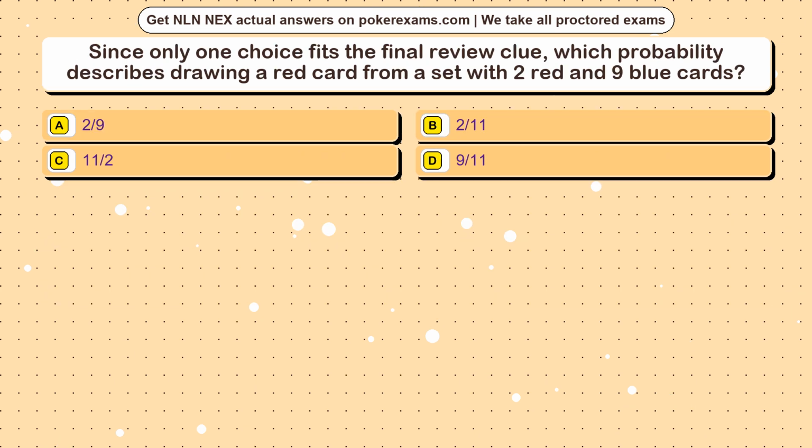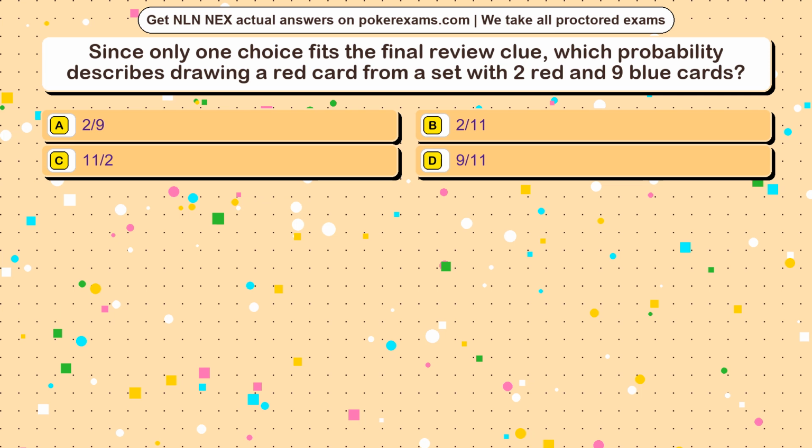Question 21. Since only one choice fits the final review clue, which probability describes drawing a red card from a set with 2 red and 9 blue cards? Option A, 2/9. Option B, 2/11. Option C, 11 halves. Option D, 9/11.